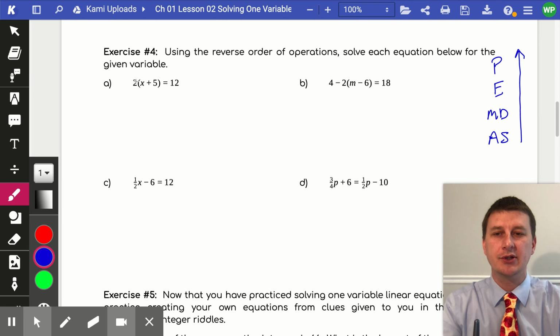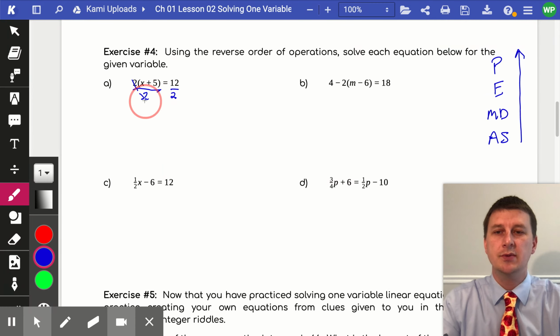Is there multiplication or division? Yes, I do see multiplication. I see this 2 being multiplied by this x plus 5. Your instinct might be, oh, I see a 2 outside parentheses, I have to distribute it. But you don't have to distribute it. What you want to do is undo the multiplying by 2, and the way to undo that is to divide both sides by 2, which is going to cut your steps down by 1 or 2.